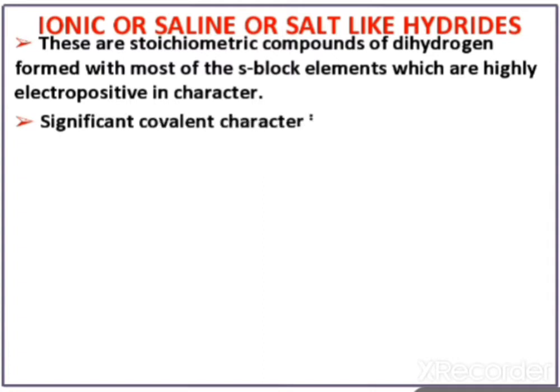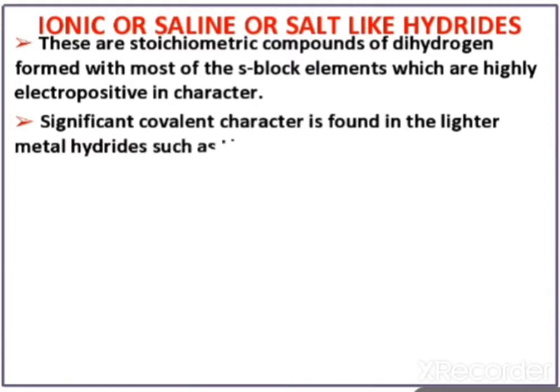Second, significant covalent character is found in the lighter metal hydrides. Lighter metal hydrides means, in the first group, lithium is the lightest metal, and beryllium is also a light metal. The lighter metals react with hydrogen to form hydrides, but these hydrides have covalent character. Why covalent character?